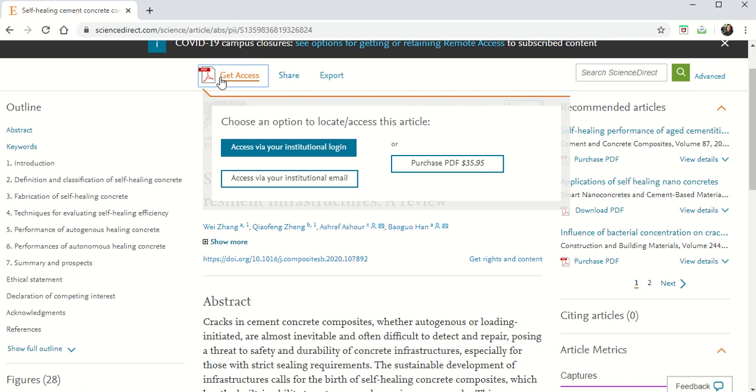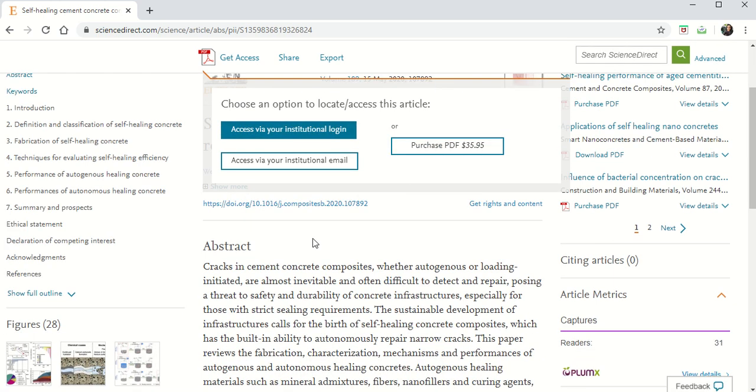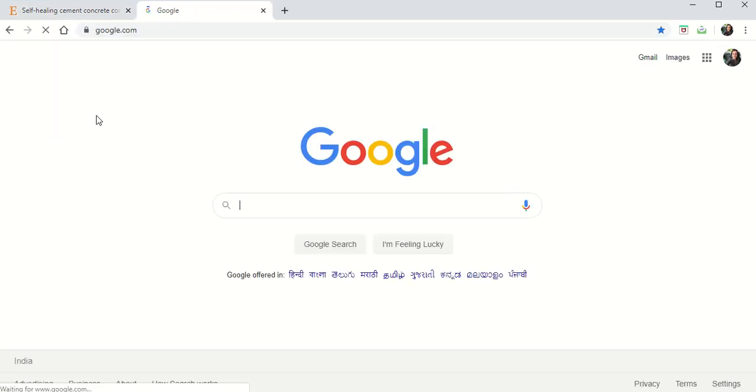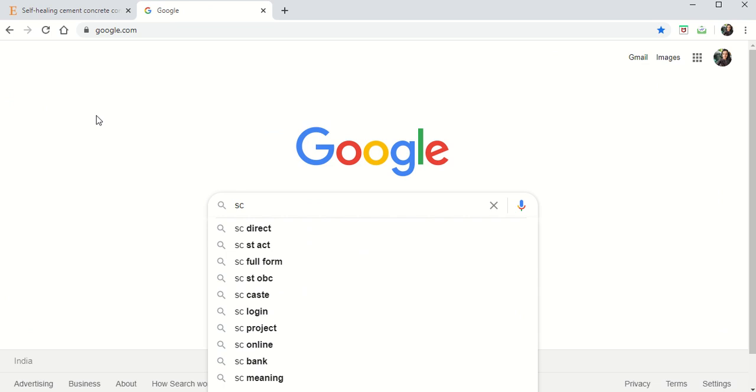So see here, when you try to get the access, it is asking to choose an option to locate or access via your institutional login, access via your institutional email, or purchase. So now this is all a big lengthy process. If you have your institutional mail, otherwise an institutional login, it's again difficult, and purchasing is again difficult. So I'll tell you one shortcut here. Now go to a new home page, type Sci-Hub.